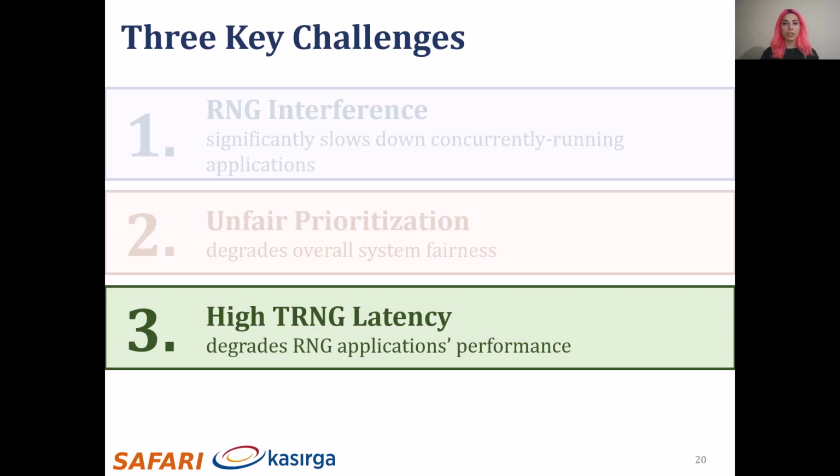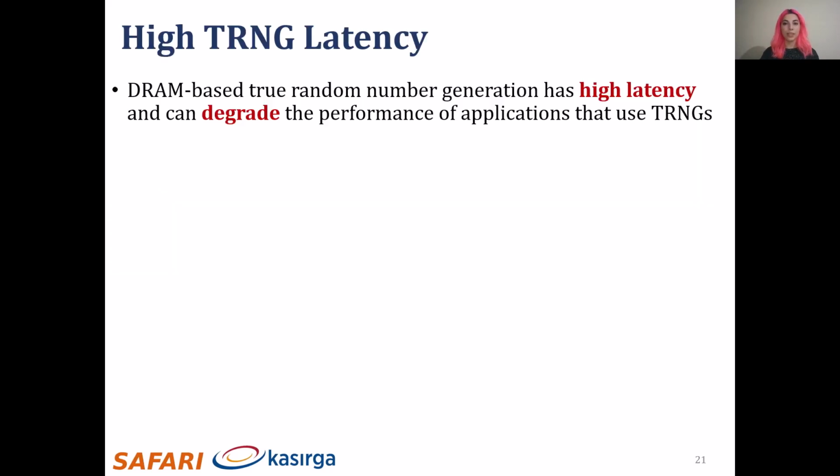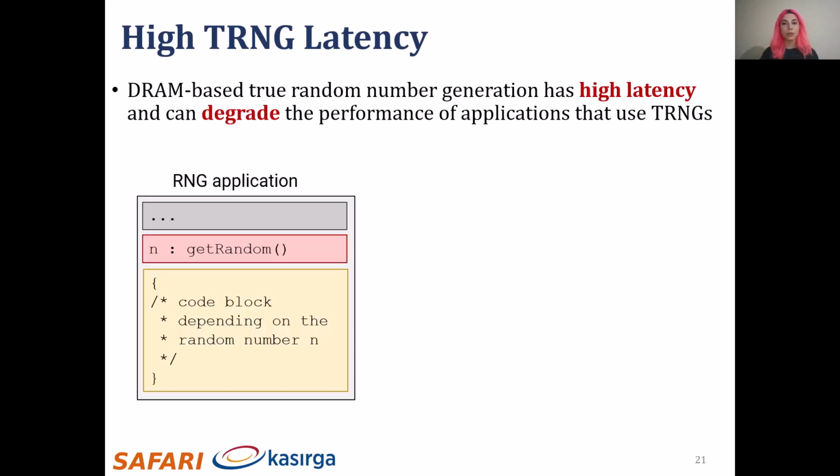And the third challenge is the high TRNG latency. DRAM-based true random number generation has high latency and can degrade the performance of applications that intensively use random numbers. Here I show a code block from an RNG application, and it consists of 3 main parts. The first one is the part of the code that does not depend on a random value. Second is the part where the application requests a random number, and the third part is the code block that depends on the generated random number.